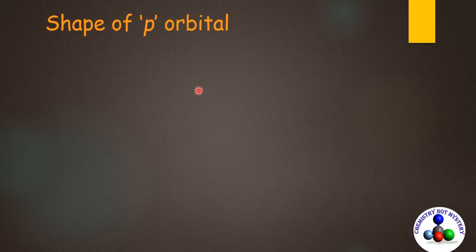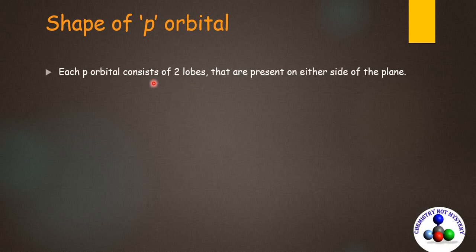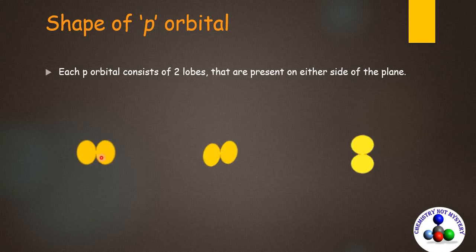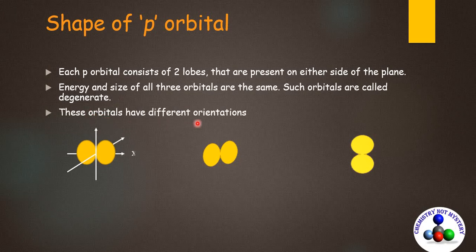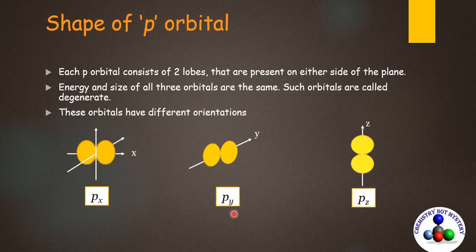Let's see what is the shape of the p orbital. Each p orbital consists of two lobes that are present on either side of the plane. The energy and size of all three orbitals are the same. Such orbitals are called degenerate. These orbitals have different orientations. That means a p orbital is placed along either the x-axis, y-axis or z-axis. On the basis of their orientation, they are named px, py and pz.